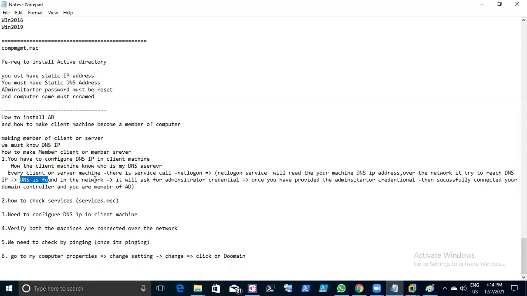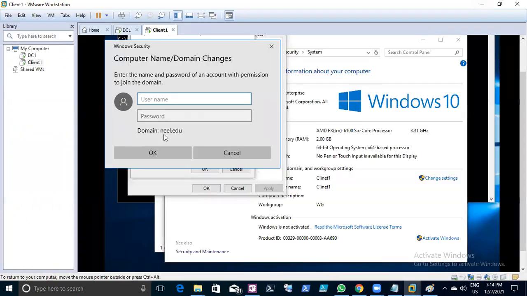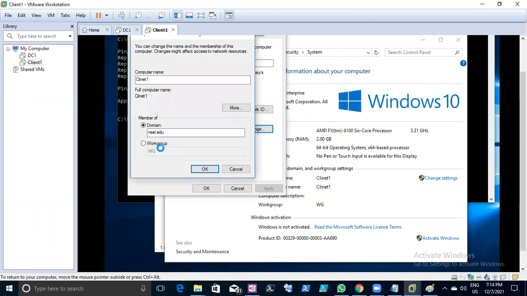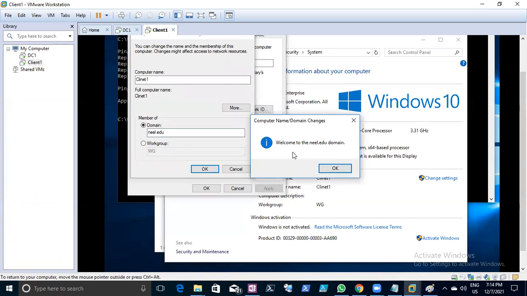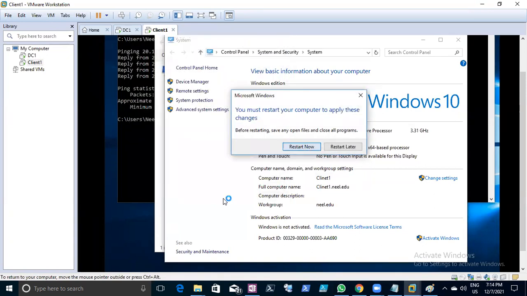Once the DNS is found in the network, it will ask for the administrator credential. Once you have provided the administrator credential, you can see it is asking for the neil.edu domain. So you need to provide the administrator, then you can give the password. The moment both are validated, it's going to tell you, welcome to the neil.edu domain. Click OK. Click OK. Then say close and reboot.